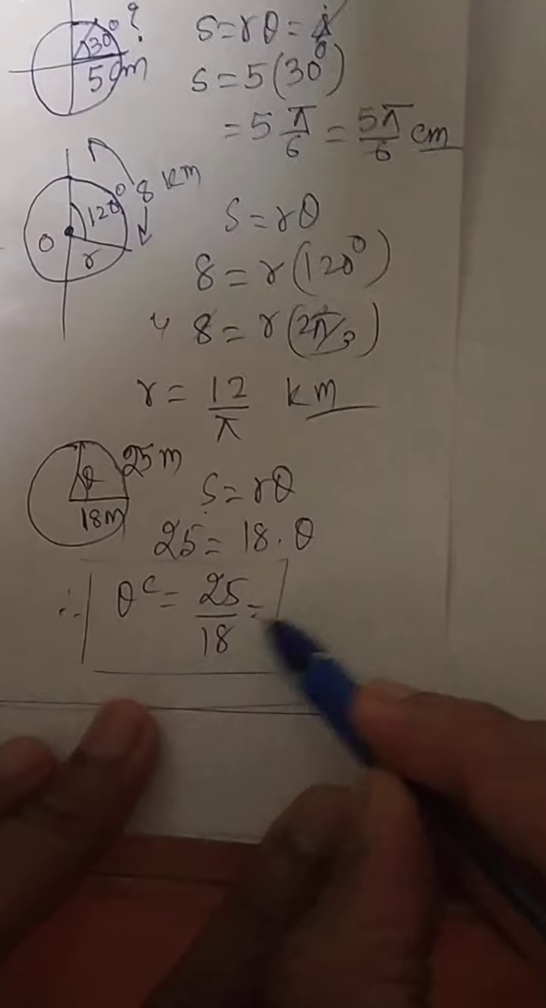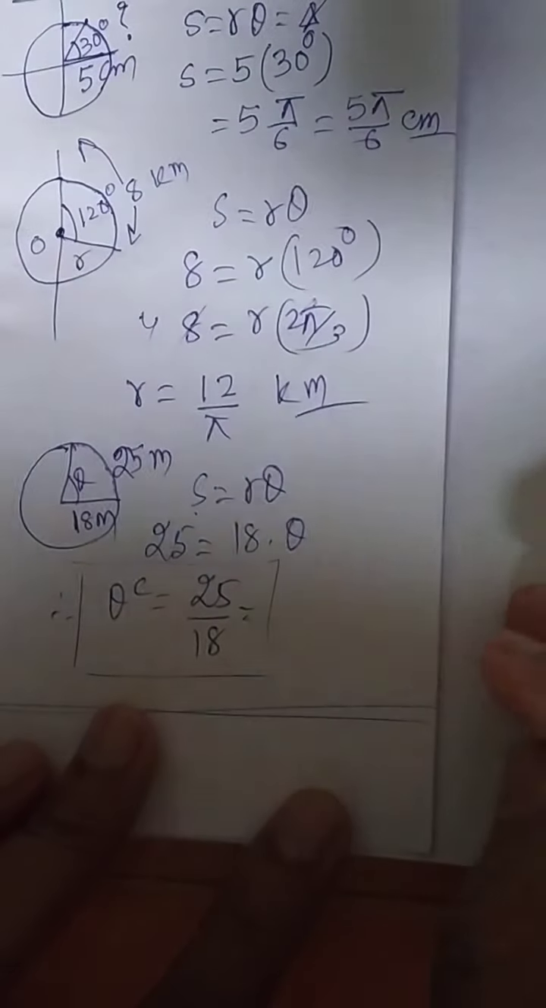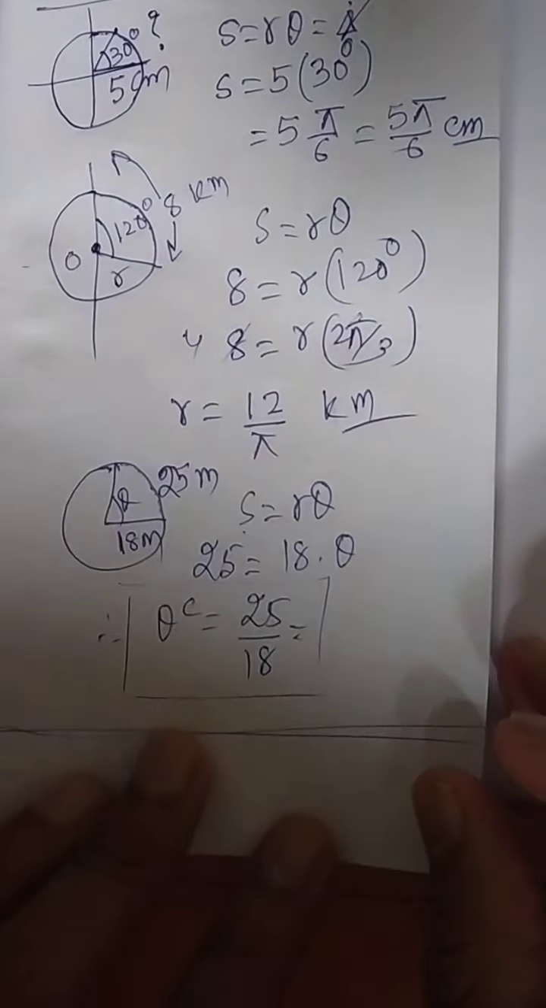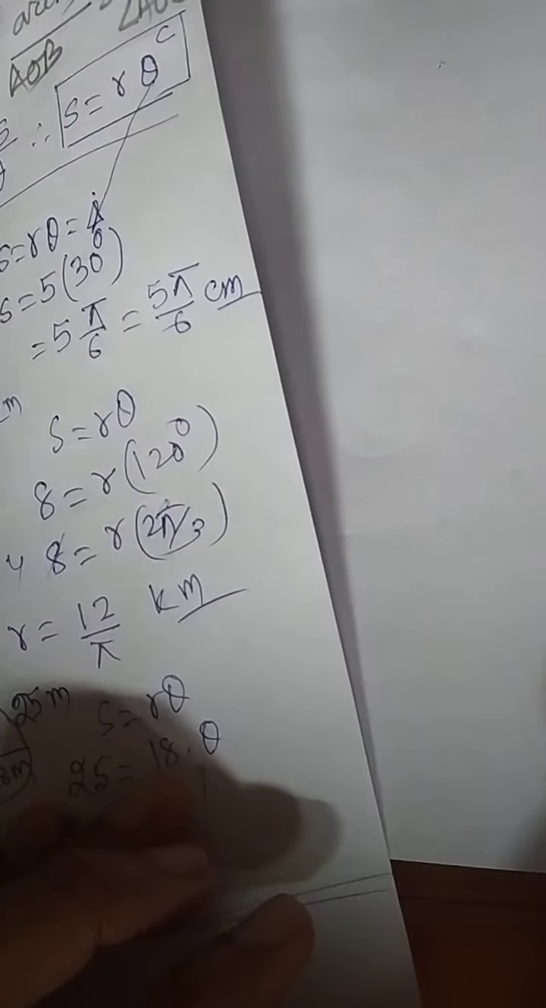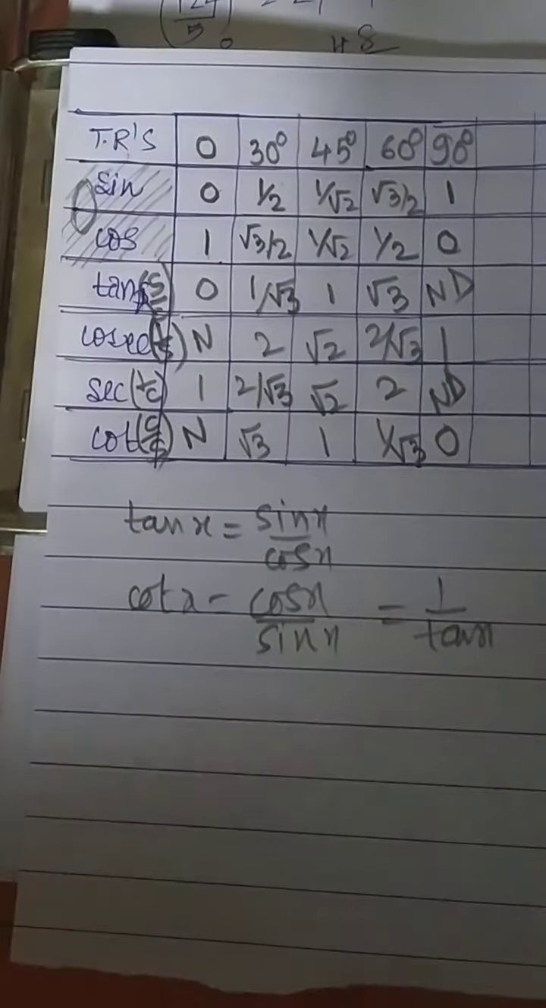If you want degrees and all, you can just apply the same procedure and get the solution. How many degrees, how many minutes, and so on. Okay. Now see this remark. Here we have written 0, 30, 45, 60, 90.